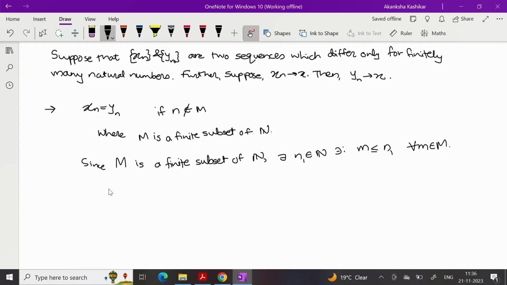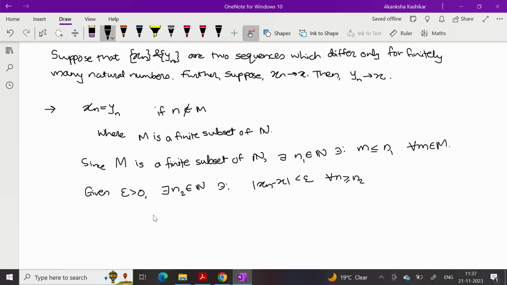Now, what I know is xn converges to x. So, given epsilon greater than 0, there exists n2 in N such that mod xn minus x is less than epsilon for every n greater than or equal to n2.